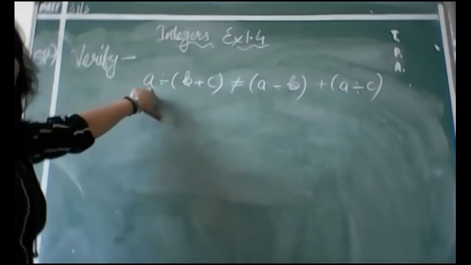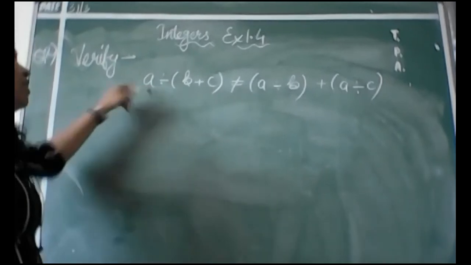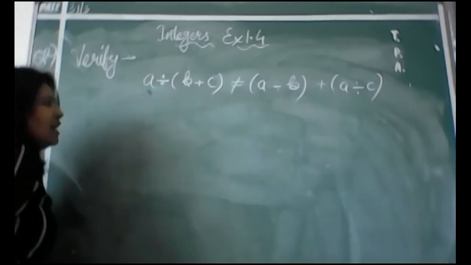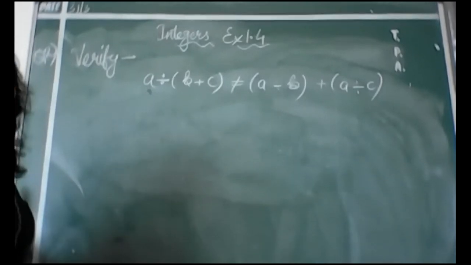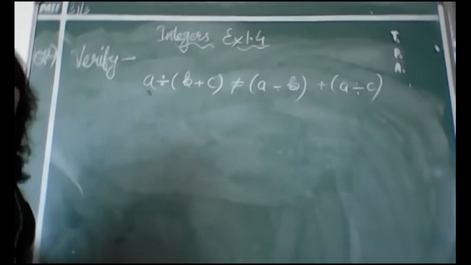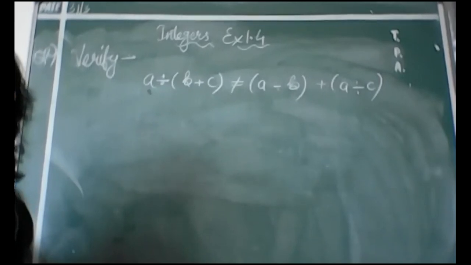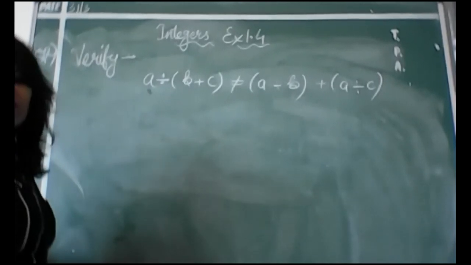See, we have done it for multiplication, but you always remember that where it is showing a division sign, we have done it with multiplication. Remember why we have done only multiplication? Because this property is not true for division. Now, let us prove why it is not true.